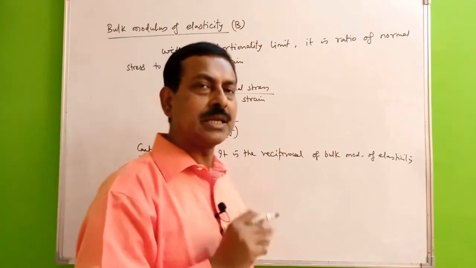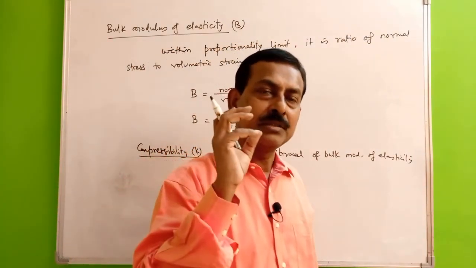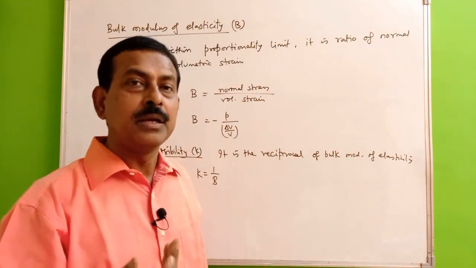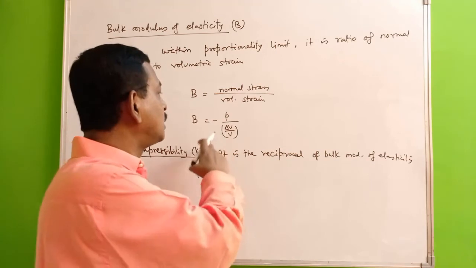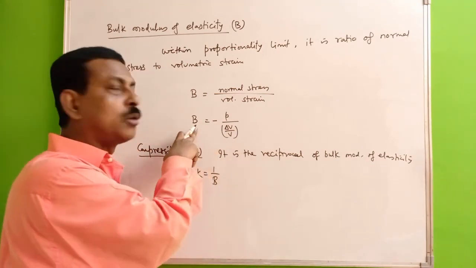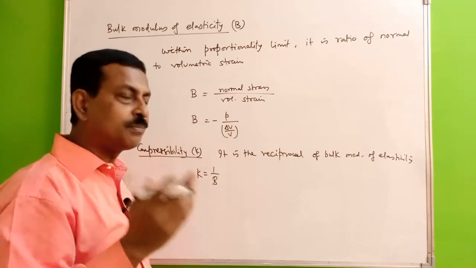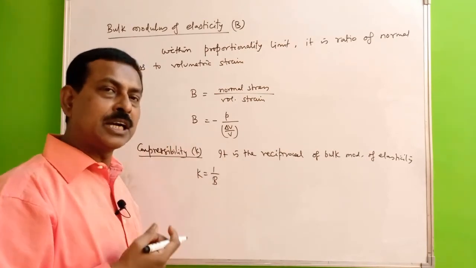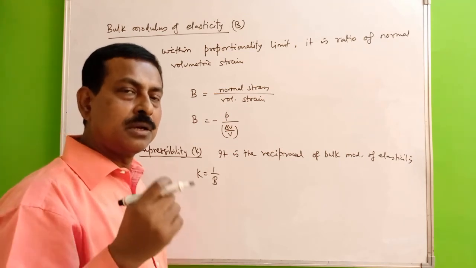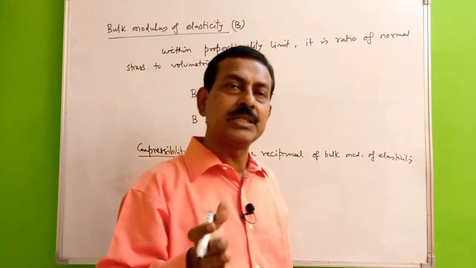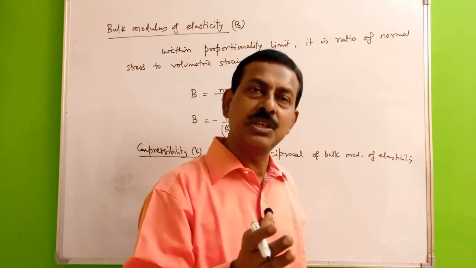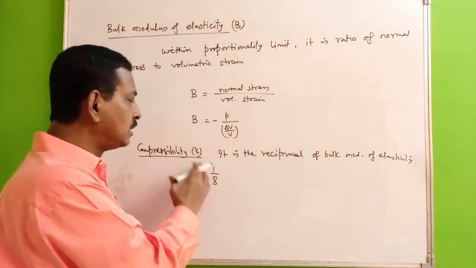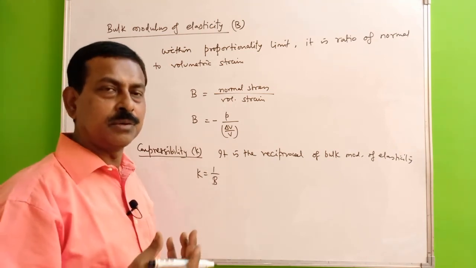In many numericals, you will find that whenever you have to find the change in volume or volumetric strain, then definitely you require the bulk modulus. Data should be given there, but they will not give the data of the bulk modulus. Instead, they will give you the data for compressibility. And if you know that compressibility is the reciprocal of the bulk modulus, you can easily get the value of the bulk modulus. You can substitute it in the formula and get the required quantity, whatever is asked in that particular numerical.